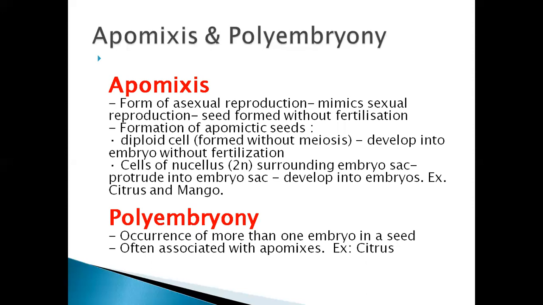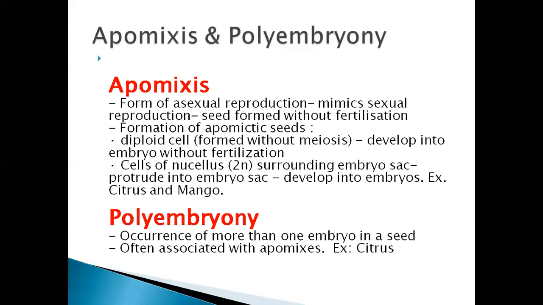Here it is seed. There it is parthenocarpic fruit, fruit which forms without fertilization. Here the seed is formed without fertilization process. So it develops into an embryo without fertilization and the seed is formed.